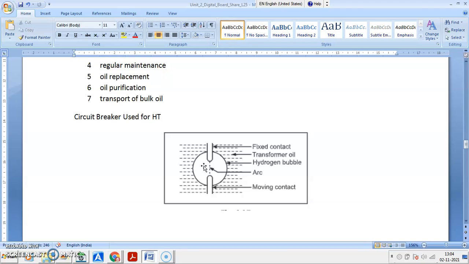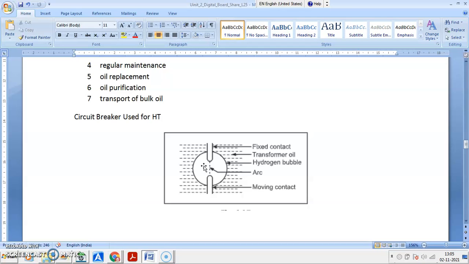So it increases the length of arc, so lengthening of arc will be there, increasing resistance of the arc will be there, sweeping away the arcing particles from the contact is also there, and increasing of dielectric strength of the medium in between the circuit breaker contacts is there.